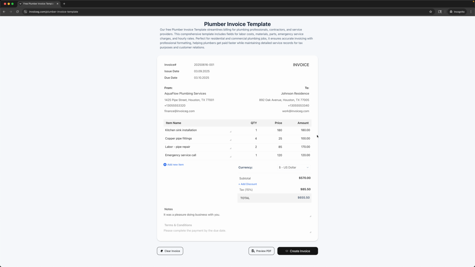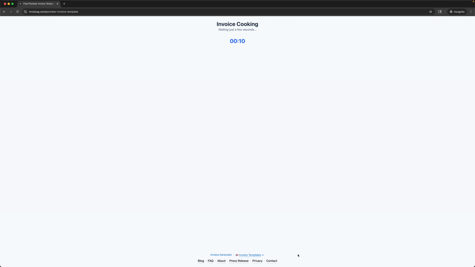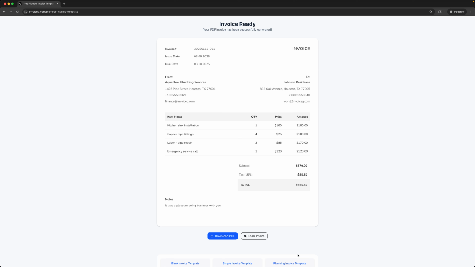Before creating the PDF invoice, let's click on Preview and see what we've got. Click on Create Invoice, and now let's wait a moment while our PDF invoice is generated. It's really cool that we can see a preview of the PDF invoice here.